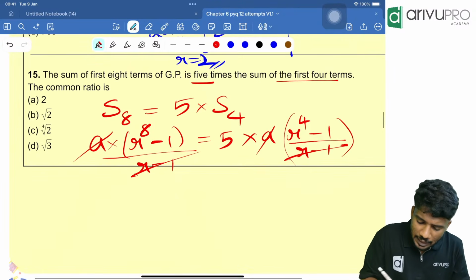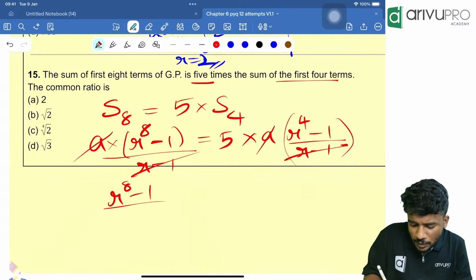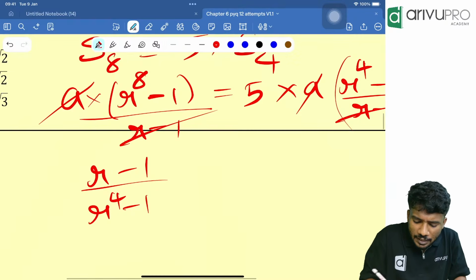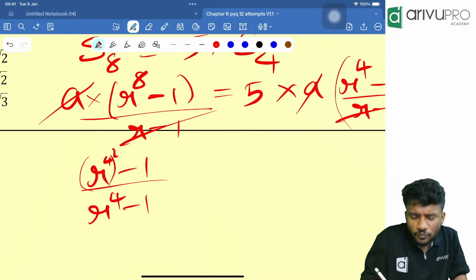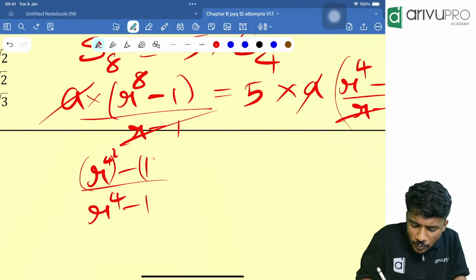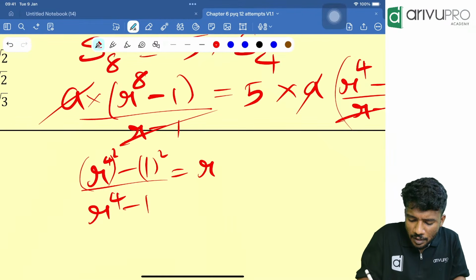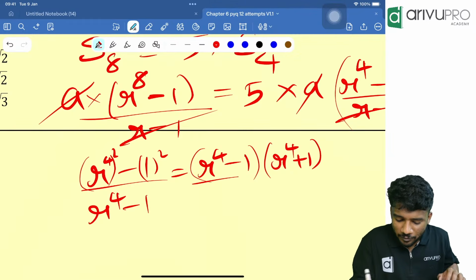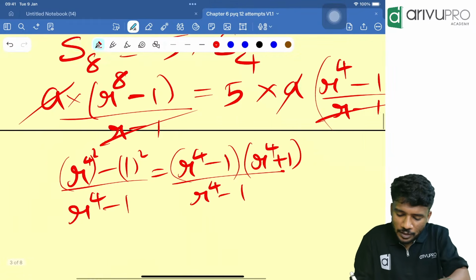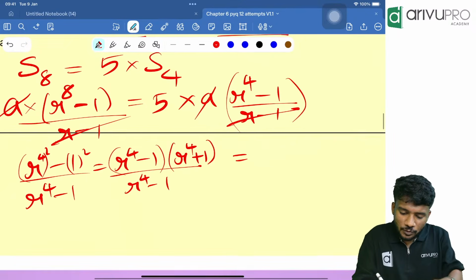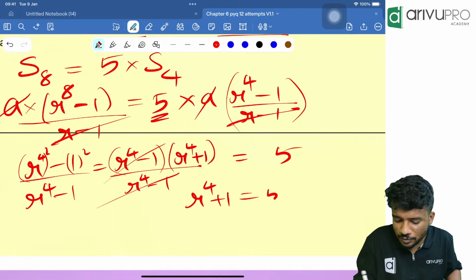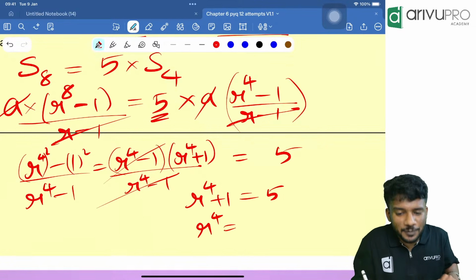Now A cancels. Now R raised to 8 minus 1 divided by R raised to 4 minus 1 is there, right? This is nothing but, can I write R raised to 8 as R raised to 4 the whole square minus 1 square, which is R raised to 4 minus 1 into R raised to 4 plus 1, a square minus b square form, divided by R raised to 4 minus 1, which is equal to 5. Now cancel. That means R raised to 4 plus 1 is equal to 5. R raised to 4 is equal to 5 minus 1, which is 4.